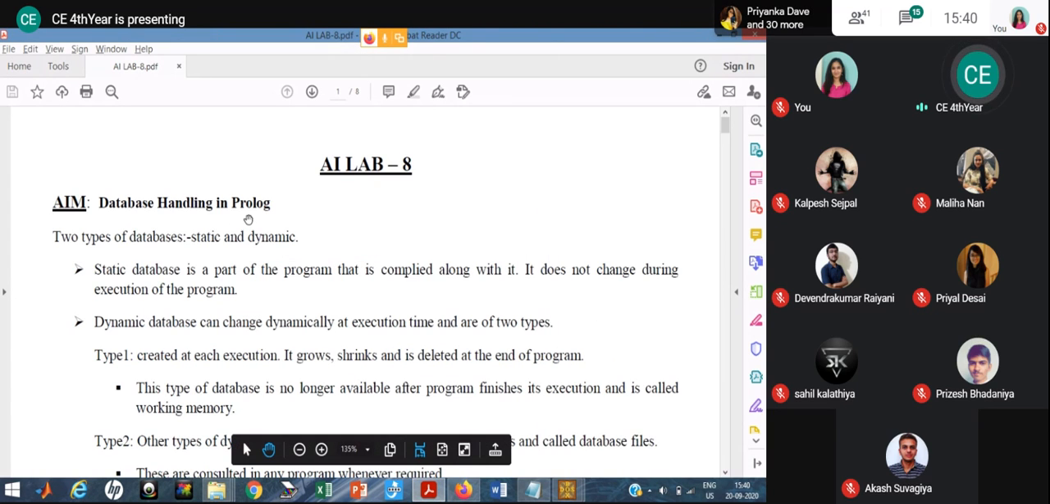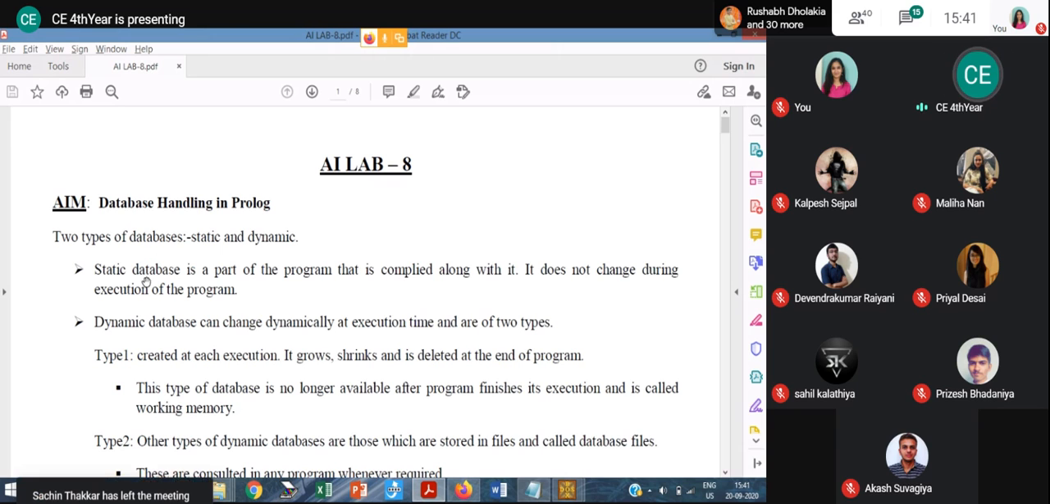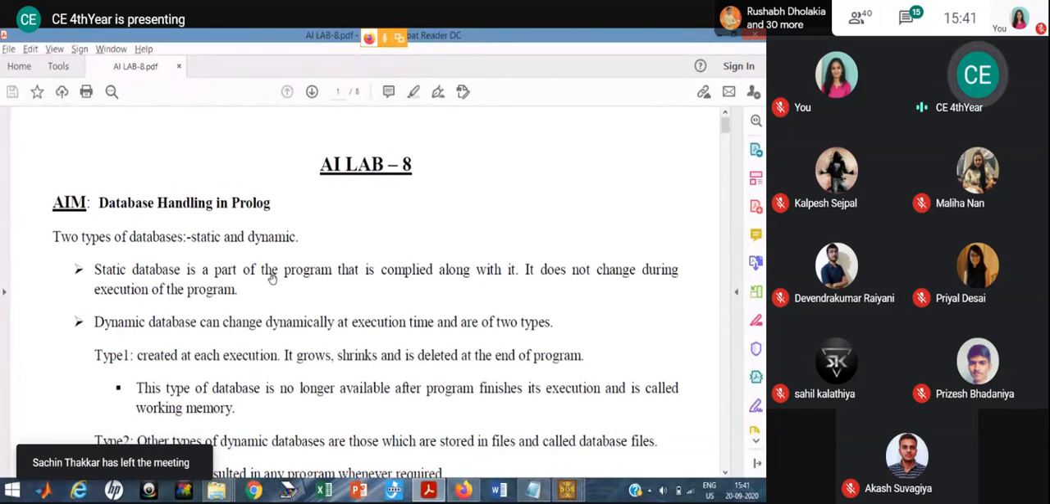Okay, so listen everyone. Today's aim is database handling in Prolog. There are two types of database. All of you know that: static database and dynamic database. So what is static database? A static database is a part of a program that is compiled.